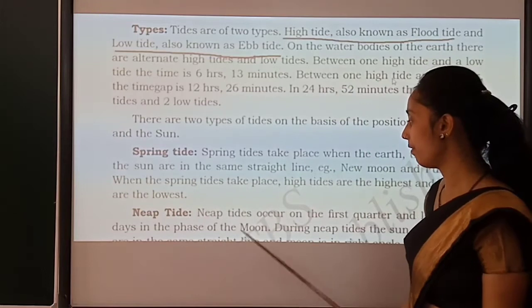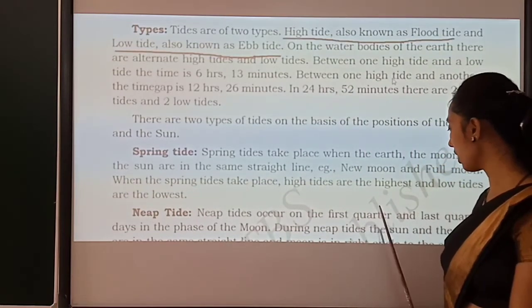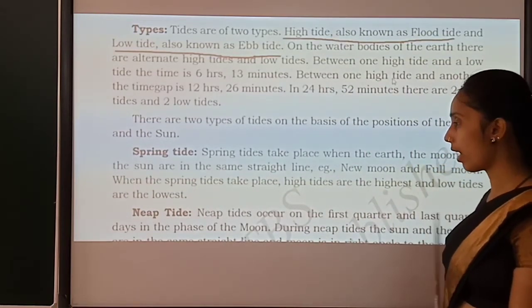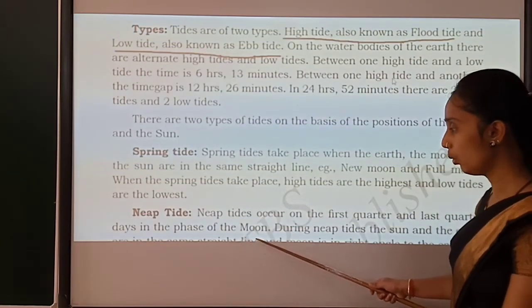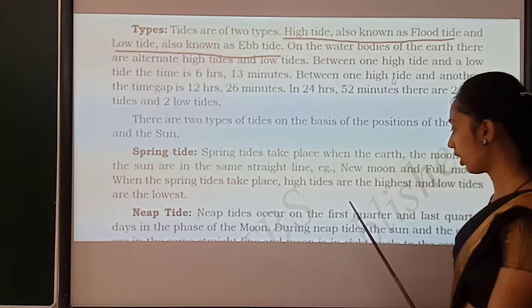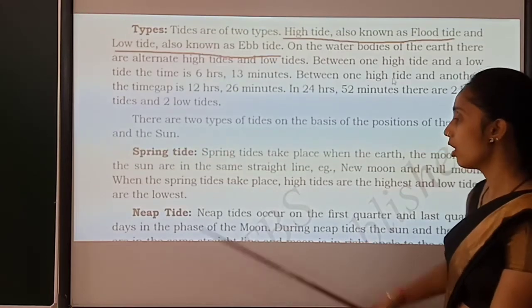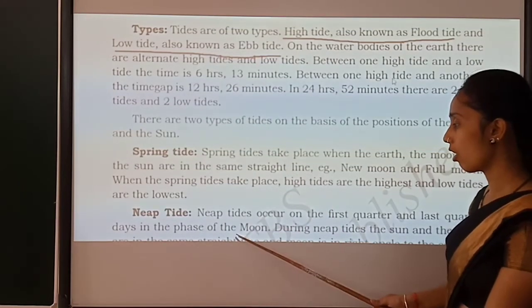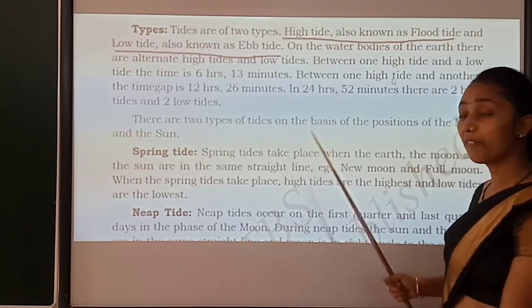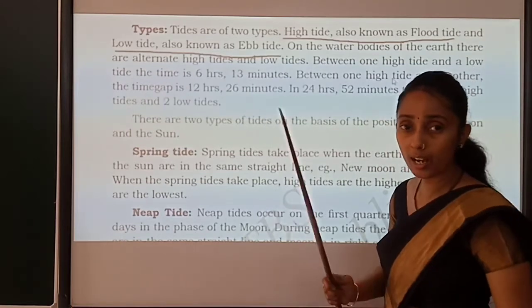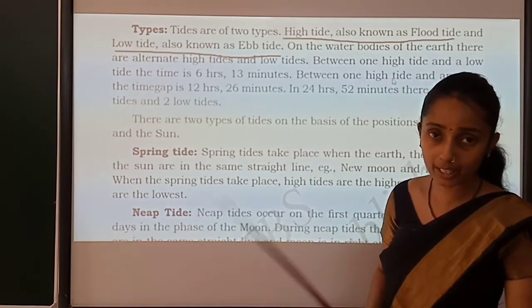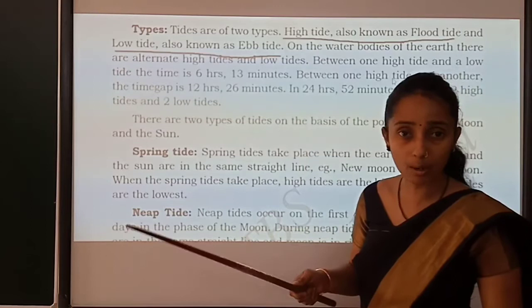Then neap tide is referred to occur on the first quarter and the last quarter day in the phase of the moon. In the sense that before the full moon, you know, 15 days we will get a full moon and 15 days is a dark day, as we call Amavasya and Pournami, right?